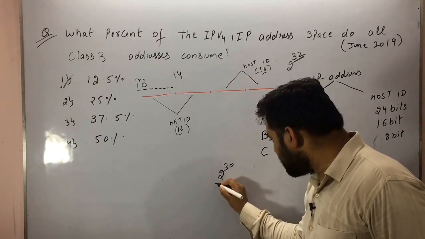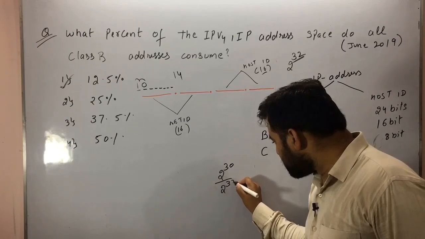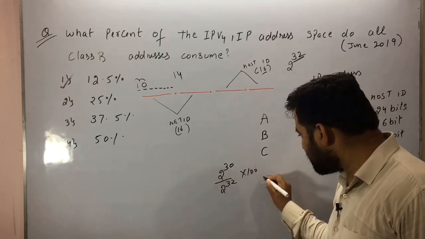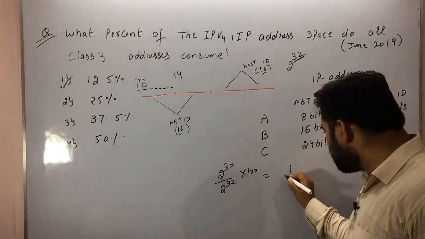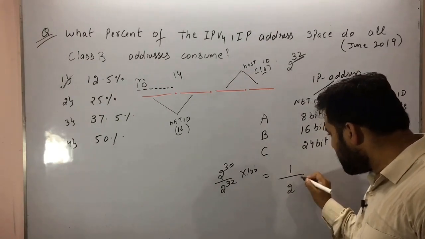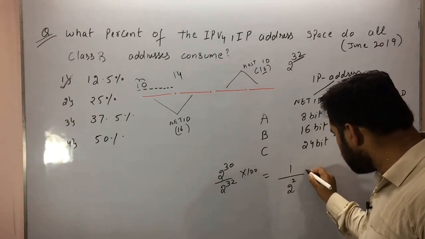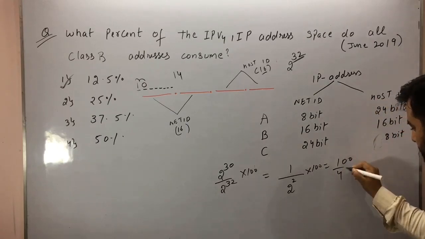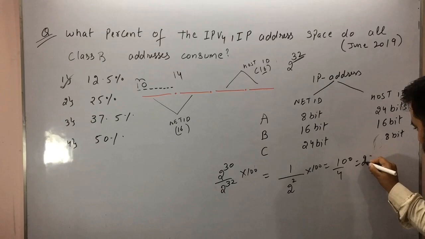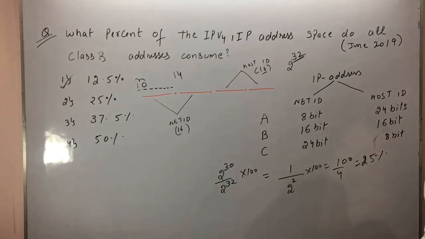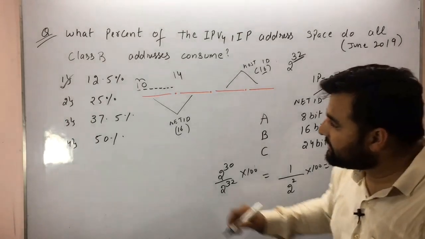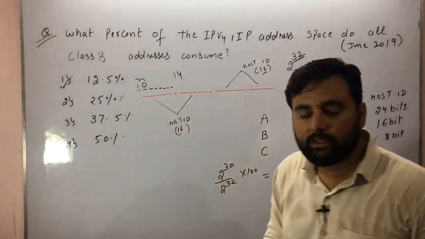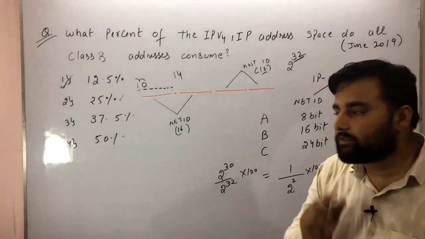2 raised to power 30 divided by 2 raised to power 32, multiplied by 100. So how much is this? That is 1 divided by 2 raised to power 2, multiplied by 100. So that is 1 by 4, which is equal to 25%. Okay, so what is the answer in that case? That is 25%.